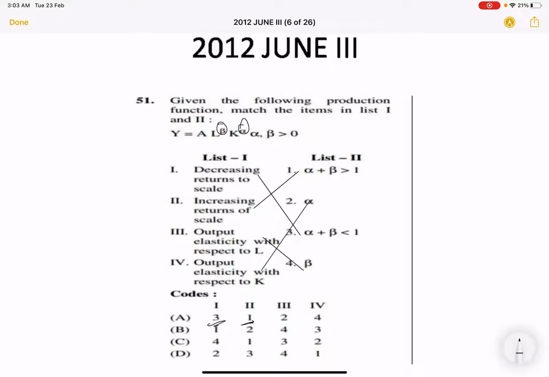third is fourth, and fourth is second. So accordingly your answer will be option A. Okay, so that is there: increasing returns to scale, the elasticity of labor will be beta, and for capital it will be alpha. Okay, let's see the next question.